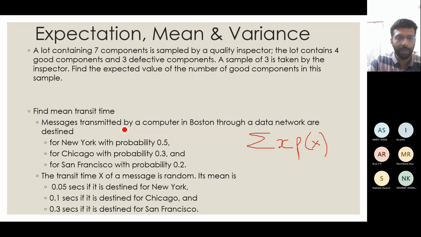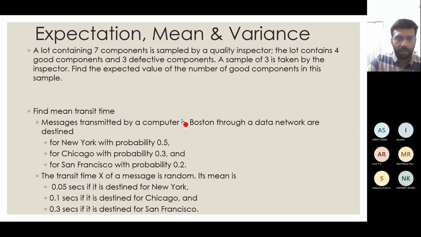So if you multiply 0.5 by 0.05, that will be 0.025, right? Then 0.3 by 0.1 will be 0.03, right? And 0.2 by 0.3 is 0.06. So once you do this, 0.5 into 0.05 plus 0.3 into 0.1 plus 0.2 into 0.3, you will get the expected value.